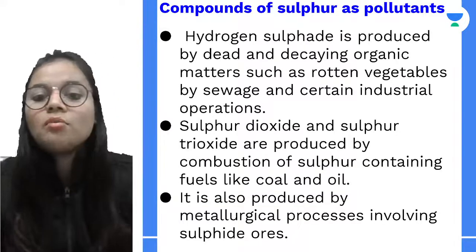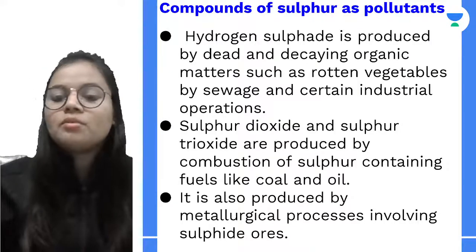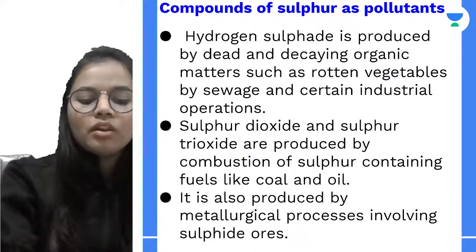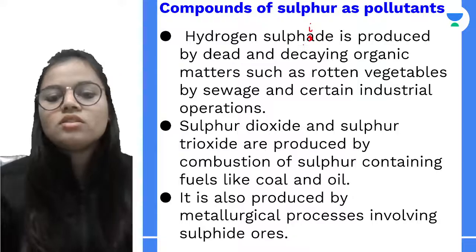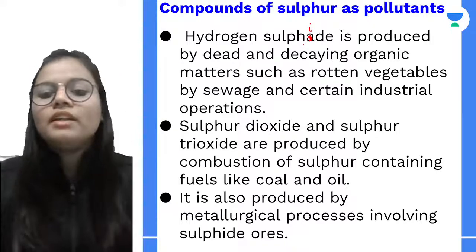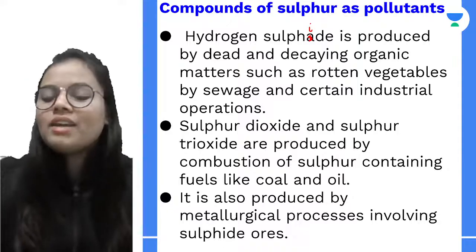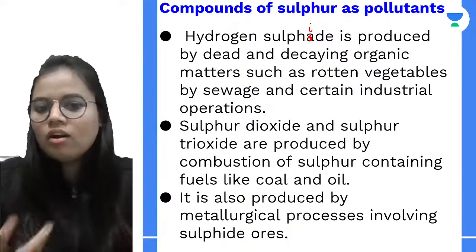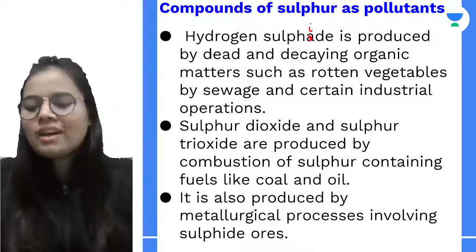Now, next, how is sulfur bad for us, and how is it a pollutant? If I talk about hydrogen sulfide, it is produced by dead or decaying organic matter, such as rotten vegetables, sewage, and some industrial or factory waste.